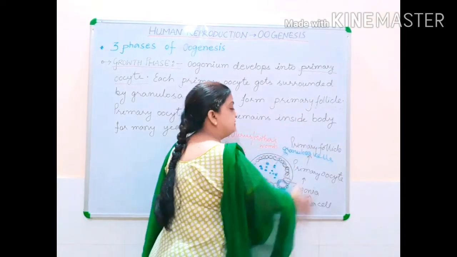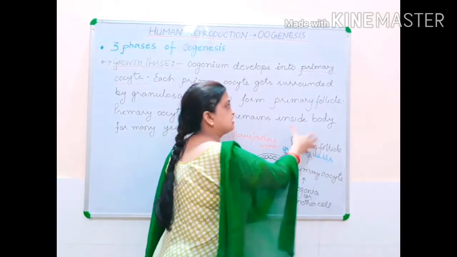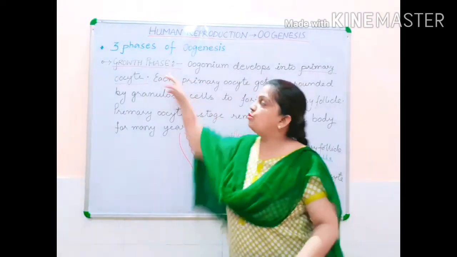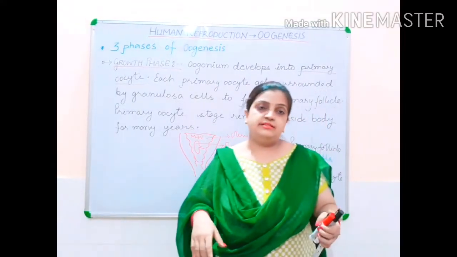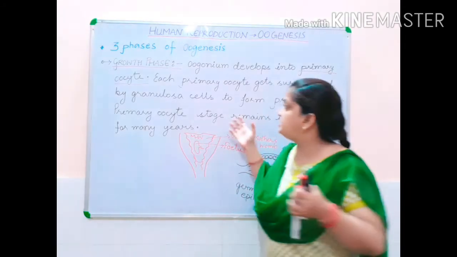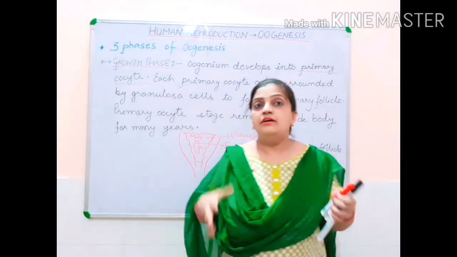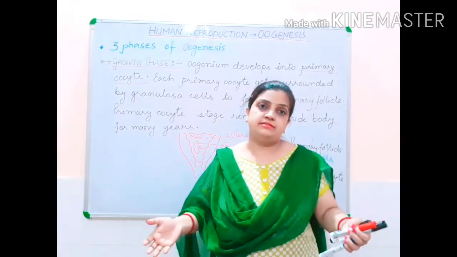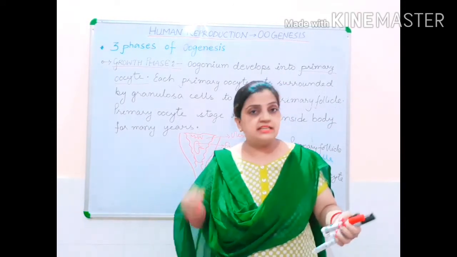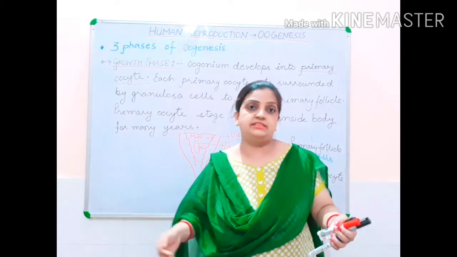So, this takes place during the growth phase. Growth phase is a very long phase. This primary oocyte development inside the female fetus remains for many years. Many years means till the girls attain puberty.